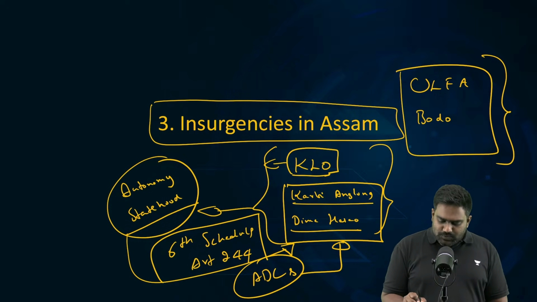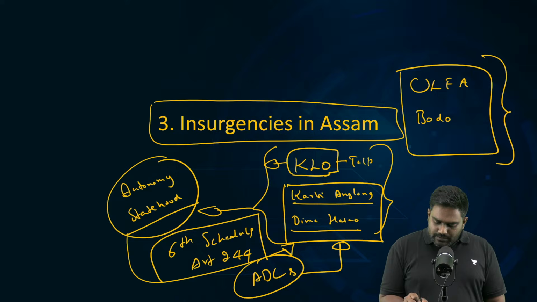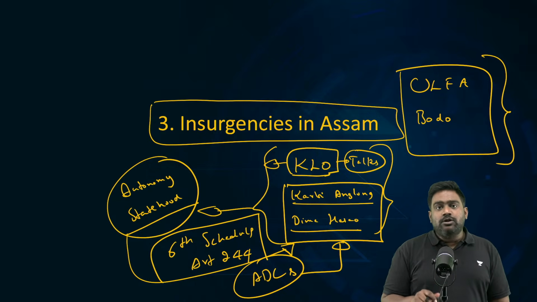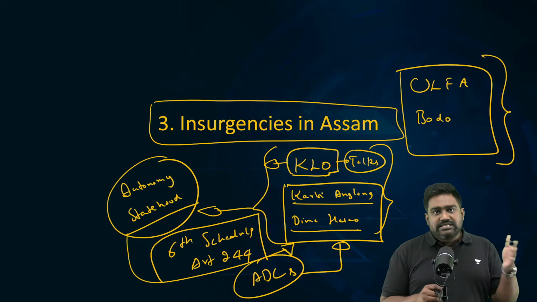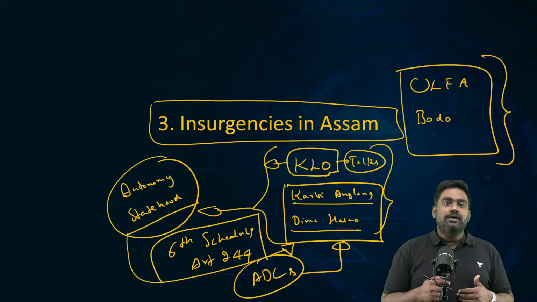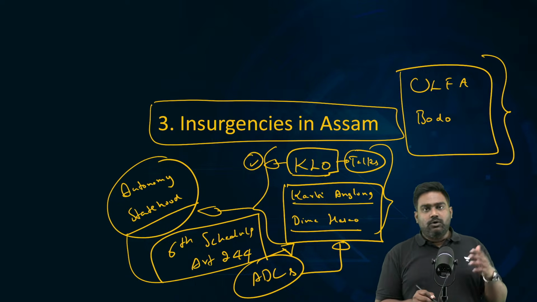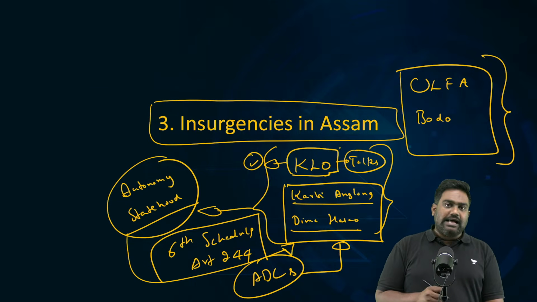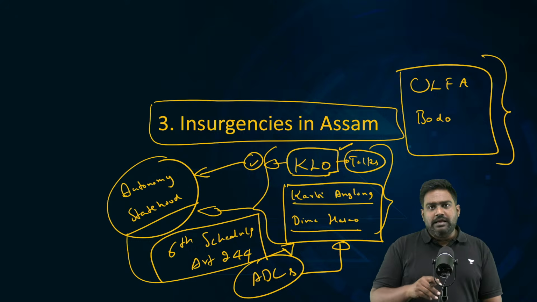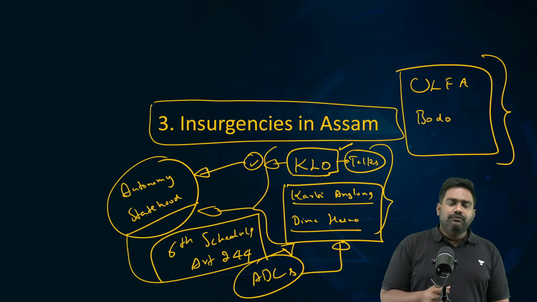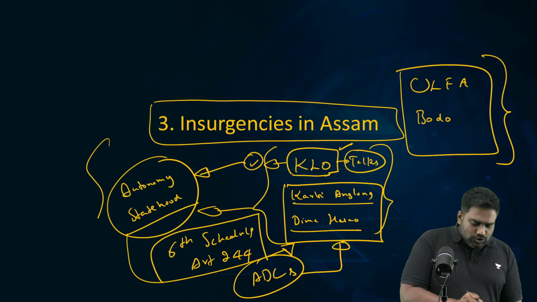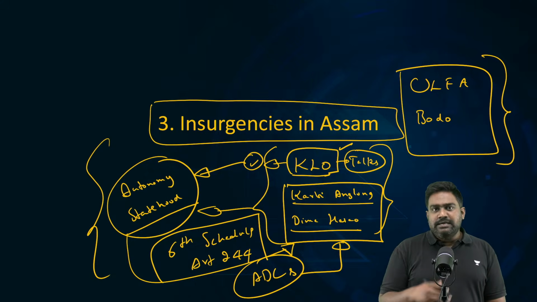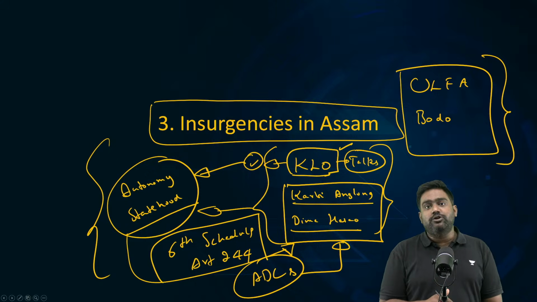Now we are in talks with KLO as well. Recently, you might have read in papers that the leader of KLO, who was hiding in Myanmar, has surrendered and come back to India. Secret negotiations are going on between the government and the KLO. Very soon we will settle this conflict as well, by maybe granting some autonomy, making some concessions within the ambit of the Indian constitution. So these insurgencies are almost done and dusted. Statehood demands have been dealt with by granting more autonomy under 6th Schedule provisions.